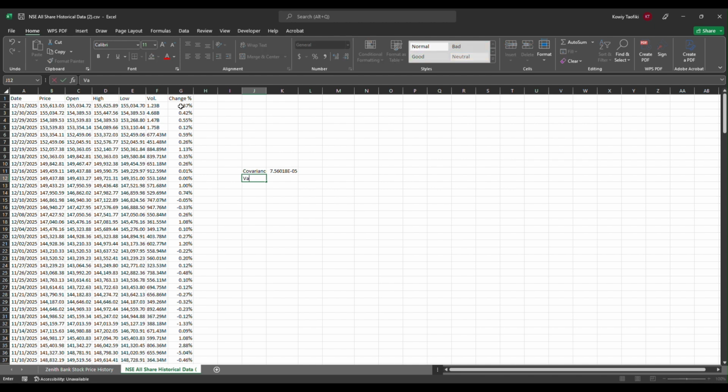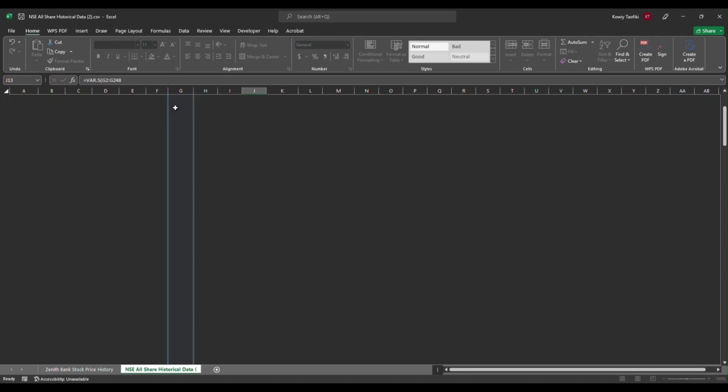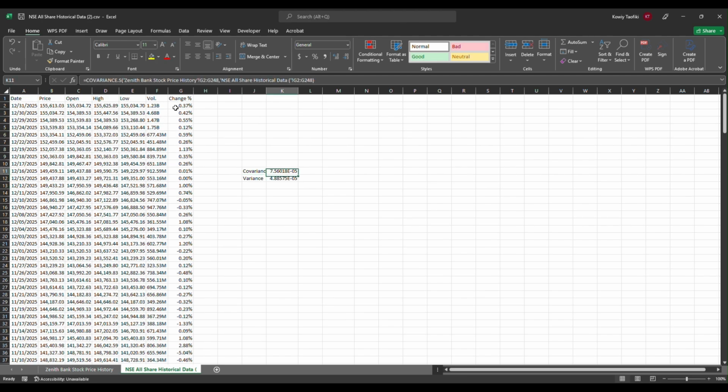Now we're going to do the variance of the market itself. So we have variance. Same thing, we stick with sample, then the changes, the returns on the market, then enter. So we have this for the covariance and the variance. Our beta is equal to the covariance divided by the variance. So we have a beta of approximately 1.55.